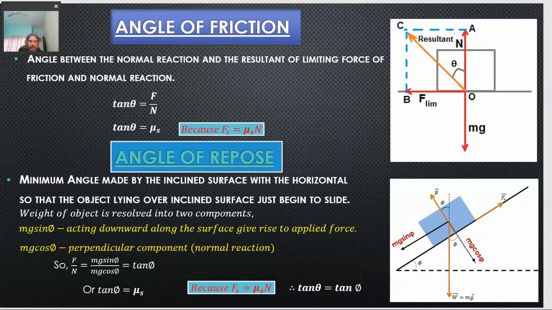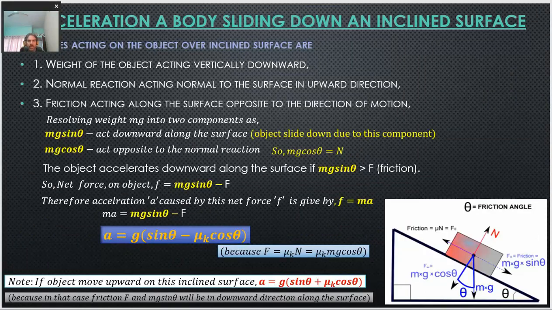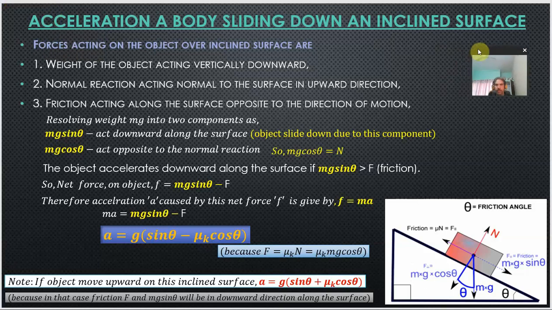Okay. Now, we can talk about what will be the acceleration of an object which is trying to slide down an inclined surface. For this we are taking this situation. Here is an inclined surface which is making an angle of theta with the horizontal, and here is the object.